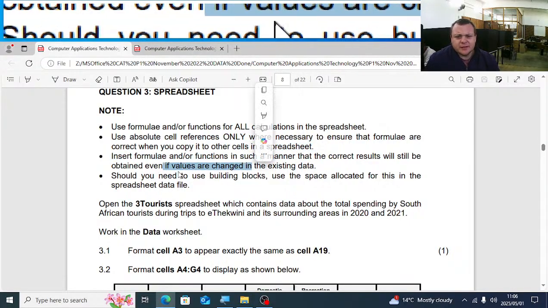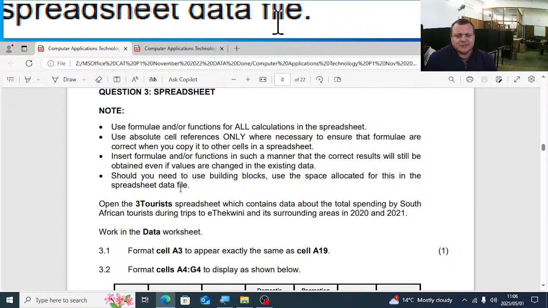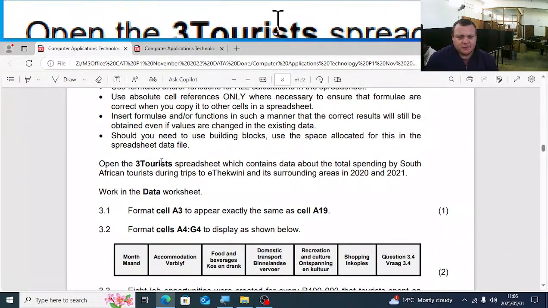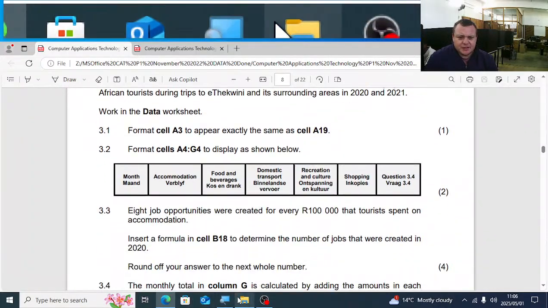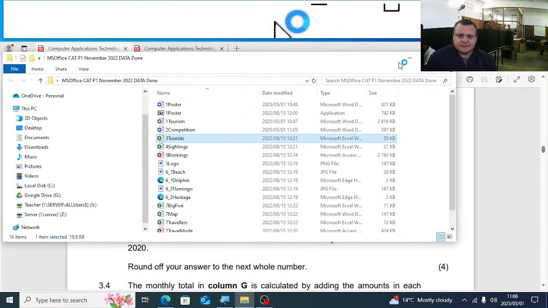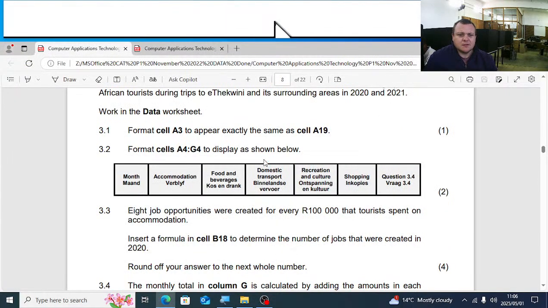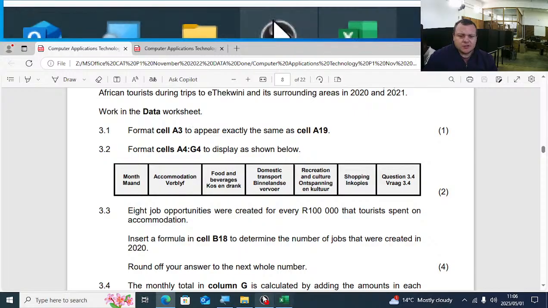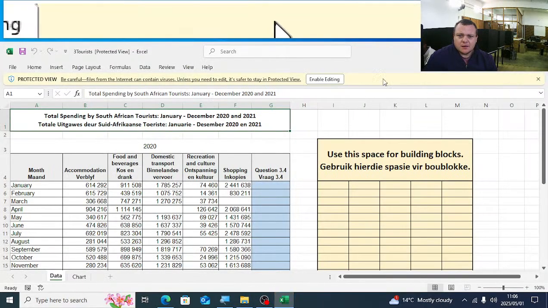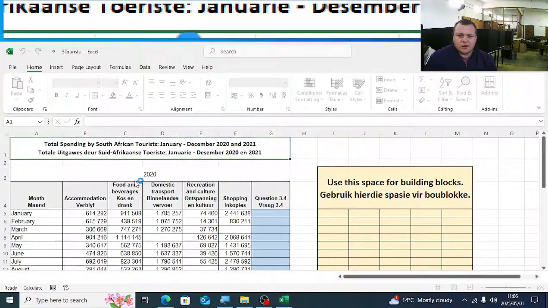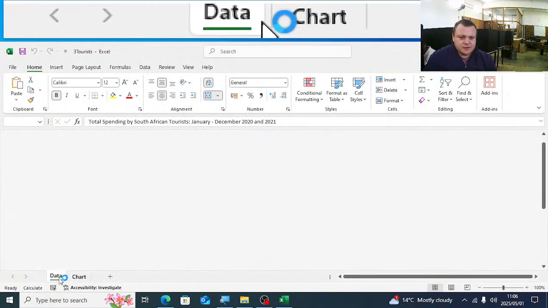Should you need to use building blocks, use the space allocated for this in the spreadsheet data file. Open the 3 tourist spreadsheet. So let's go to 3 tourist. Enable editing. Work in the data worksheet.